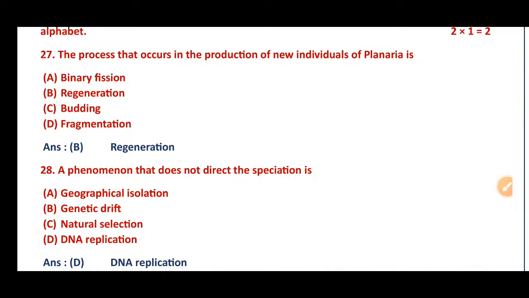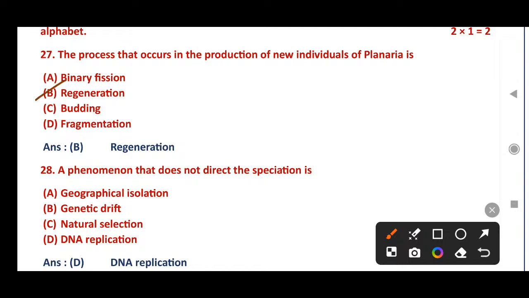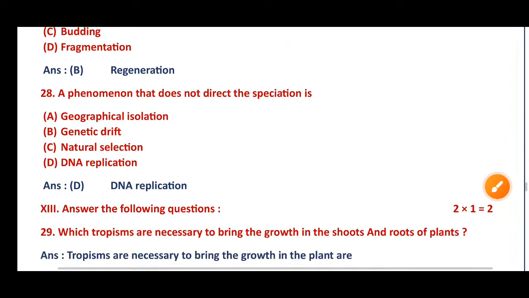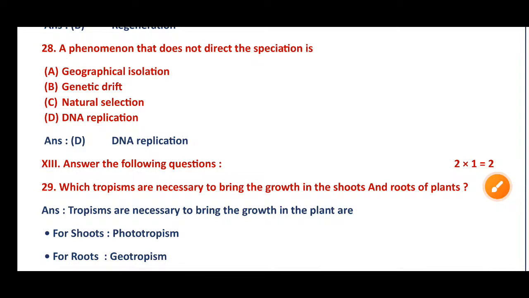The process that occurs in the production of new individuals of a planaria is, the right answer, regeneration. Option B, regeneration. Binary fission: amoeba and Leishmania undergo binary fission. Budding: it's hydra. Fragmentation: spirogyra. How does spirogyra reproduce? With the help of fragmentation. How does hydra reproduce? With the help of budding. How do amoeba and Leishmania reproduce? With the help of binary fission. What did they ask here? Planaria. That's planaria, regeneration.